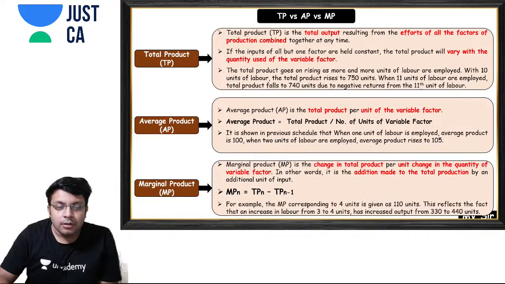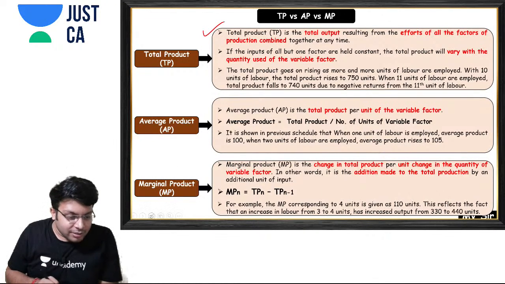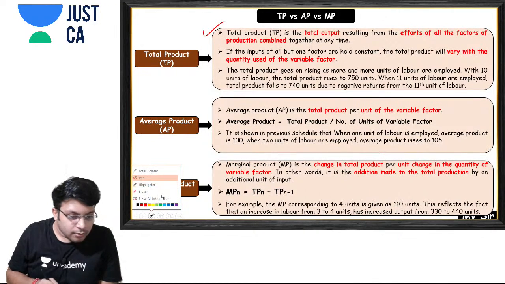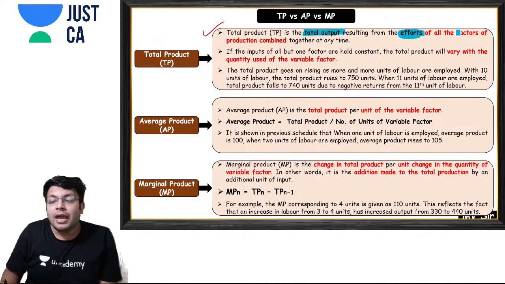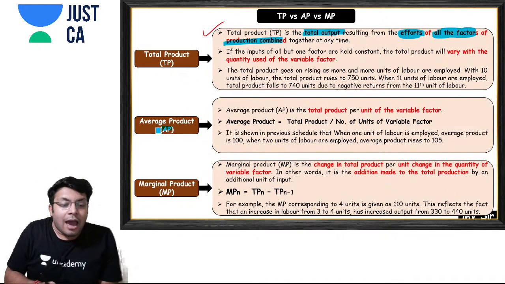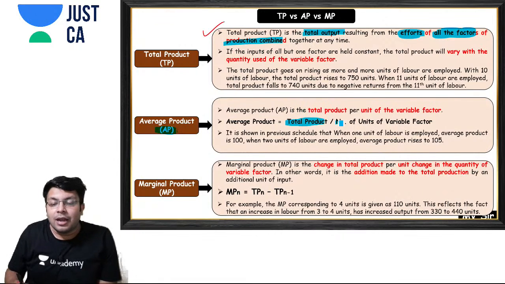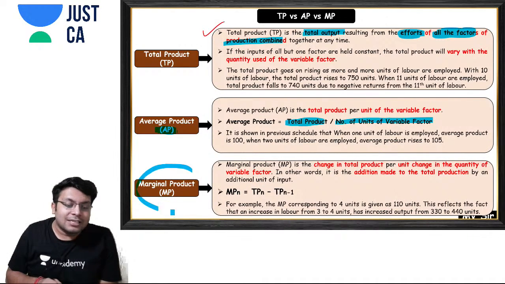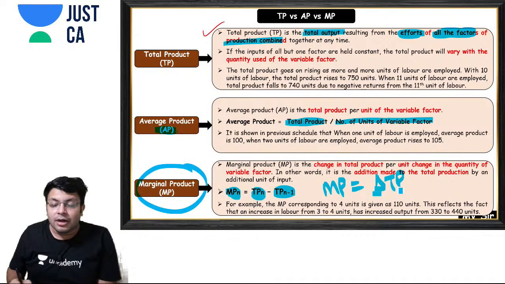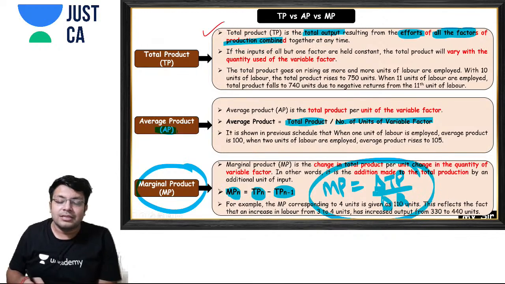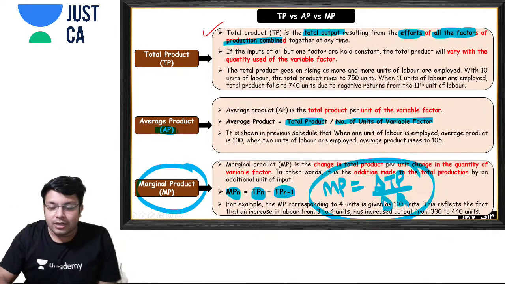So what is total product? Total product is the total output resulting from the efforts of all the factors of production combined. Average product is total product divided by the number of units of variable factor, and marginal product at n is equal to total product at n minus total product at n minus 1. Or we can also write that marginal product is equal to change in total product upon change in Q. This is also a formula of marginal product.